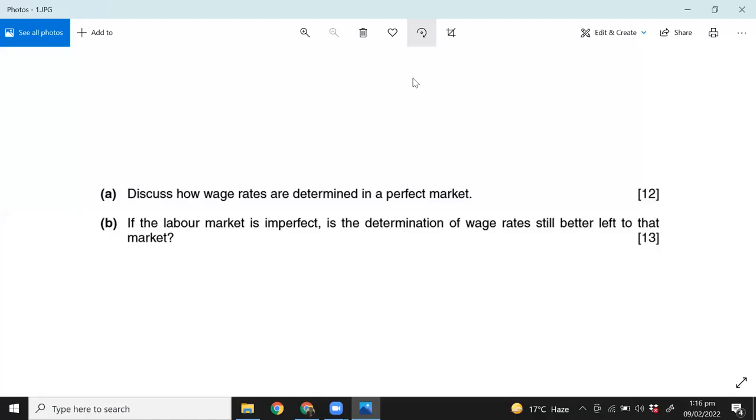Here on the screen, the first question says, discuss how wage rates are determined in perfect market. If you remember, Preet, we talked about the idea that there are two types of labor markets, perfect labor market and imperfect labor market. Now, as the word suggests, what's a perfect labor market?